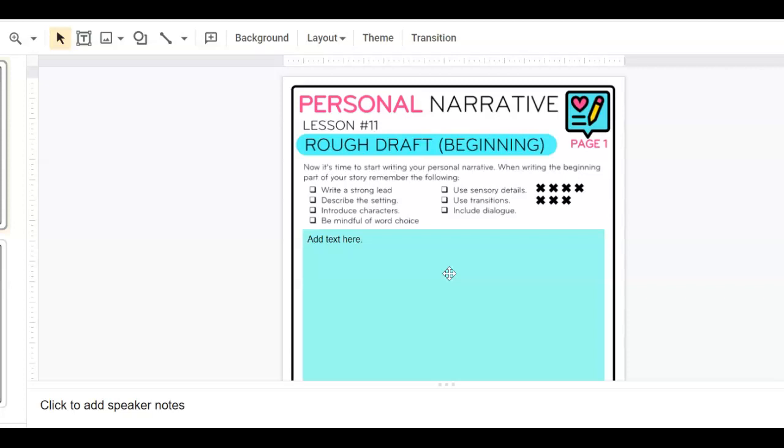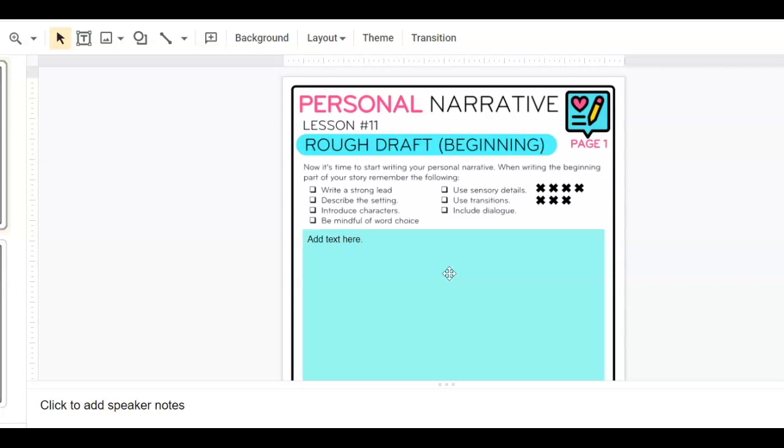So it's kind of whatever works best for you. But if you choose to do that, not necessarily today do you need to type it into here, but you will need to type it in. So we have it in a Google Doc. But you will need to take a picture of what you've written and submit that for your work at the end of the lesson so that we're able to see what was done today.